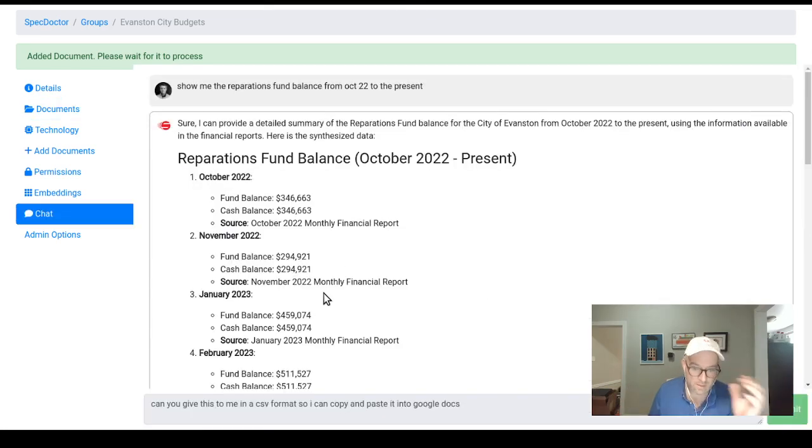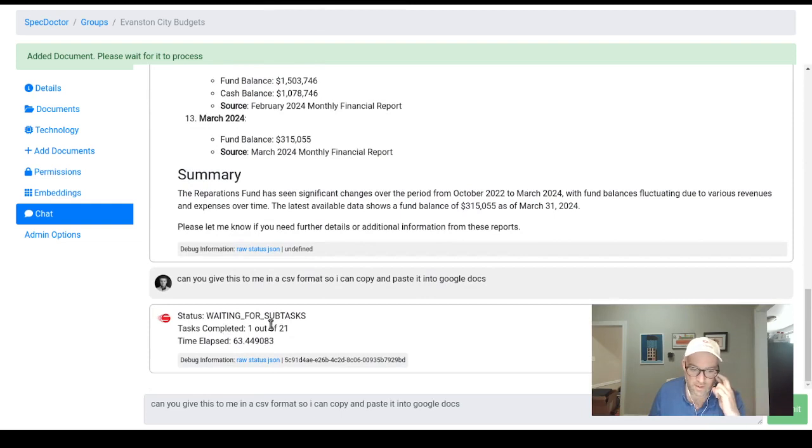While we're waiting, here's this one, still querying. It's got to do 21 different subtasks. What it's doing is going out to each of the documents and saying, hey, here's this financial report, give me this number, and then it has a sort of collector at the end that takes all of those individual documents, combines them all into one, and you get a nice thing that I can put into a spreadsheet.